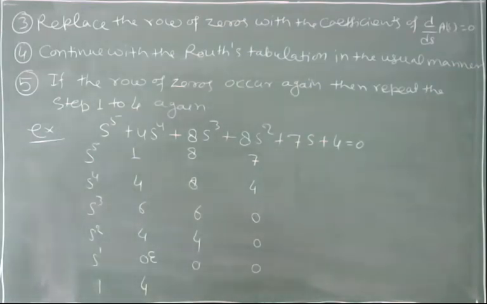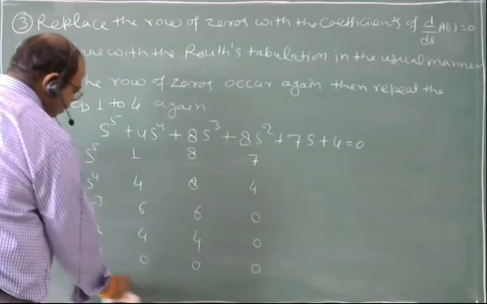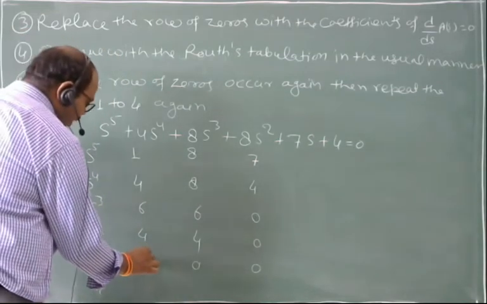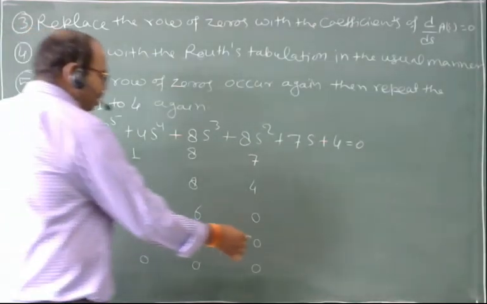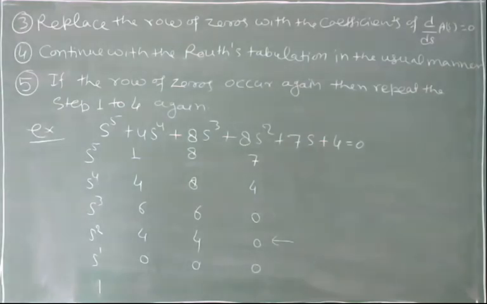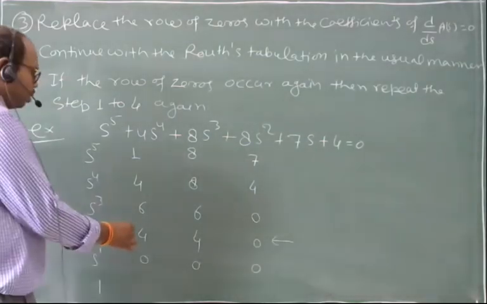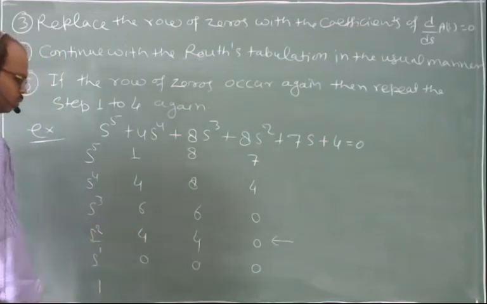Now, let us consider here the second problem, since all the elements are 0, there is the second problem. And if it is second problem, then what will be the auxiliary equation? Auxiliary equation will be this row. And for this row, the multiplier of this 4 is s square.